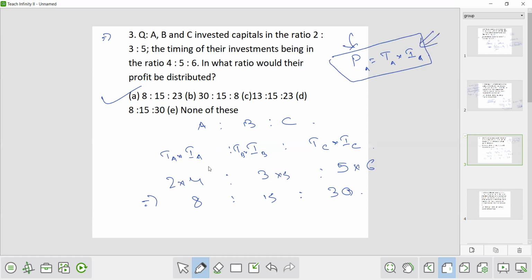Now the profit is equal to time into investment. So the time ratio you know, 4:5:6, and the investment ratio you know, 2:3:5. From here we can calculate the profit ratio. So multiply time period into investment, and you will get the profit. So from there you will get the answer 8:15:30. I have taken one more question on this.